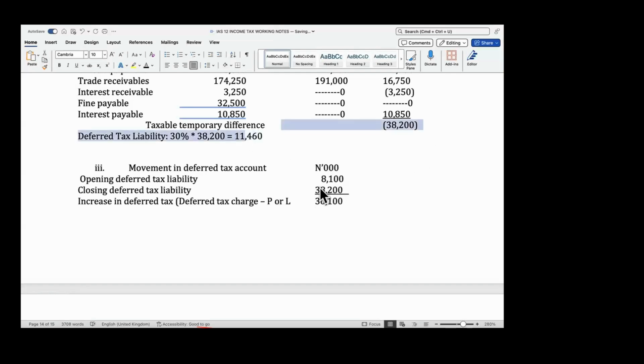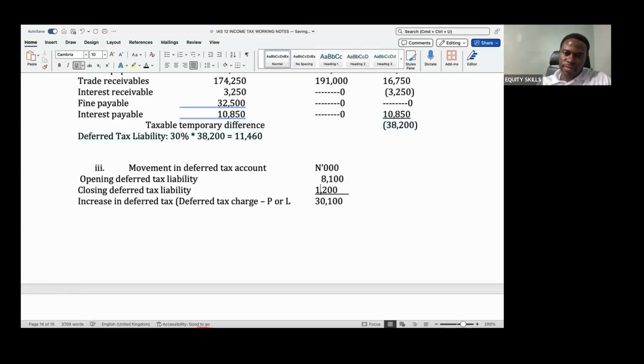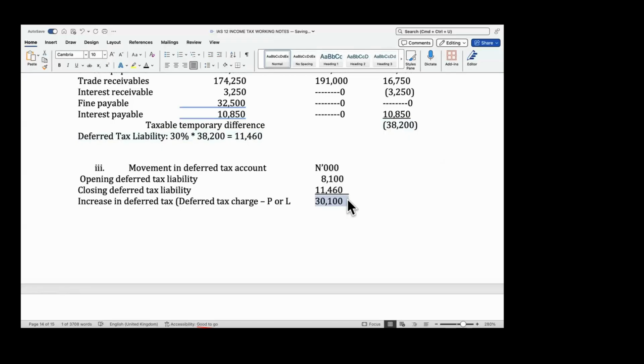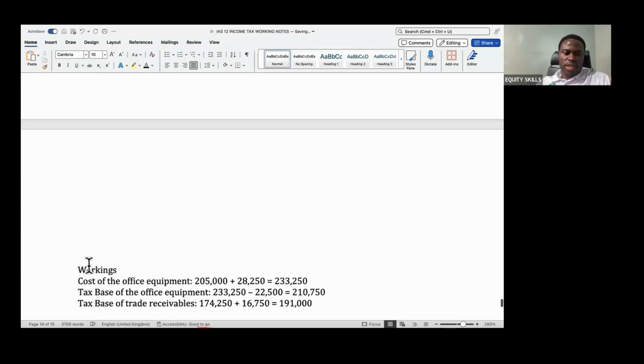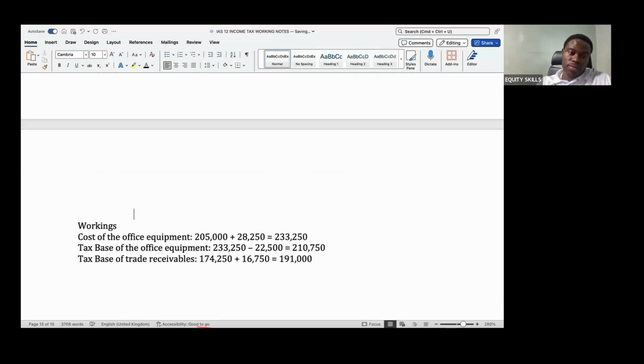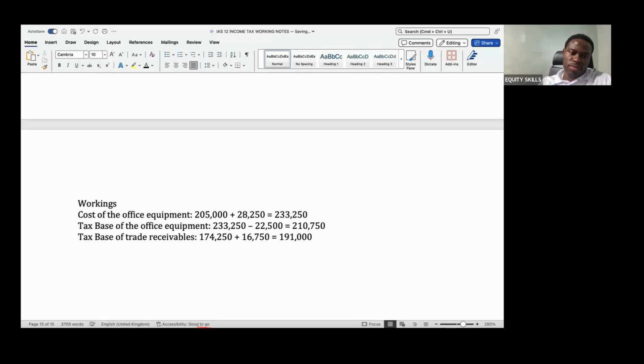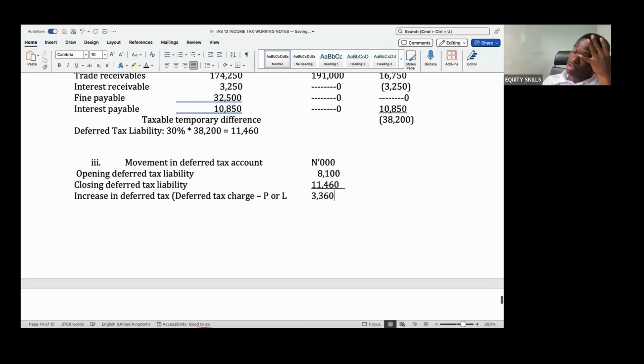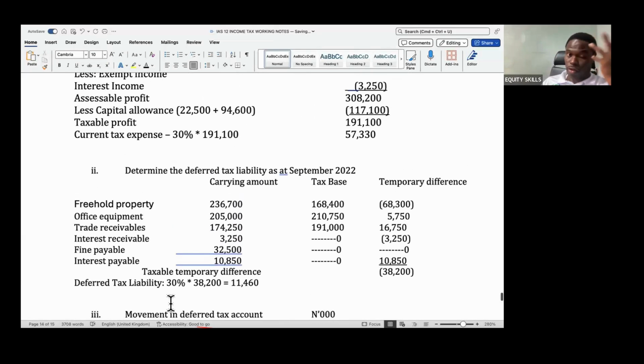Deferred tax is 11,460. I was speaking of the temporary difference. So how much was the difference now? 3,360. Okay, that's the end of this question.